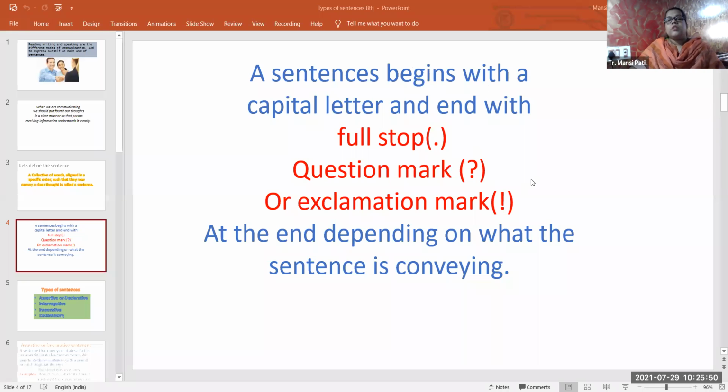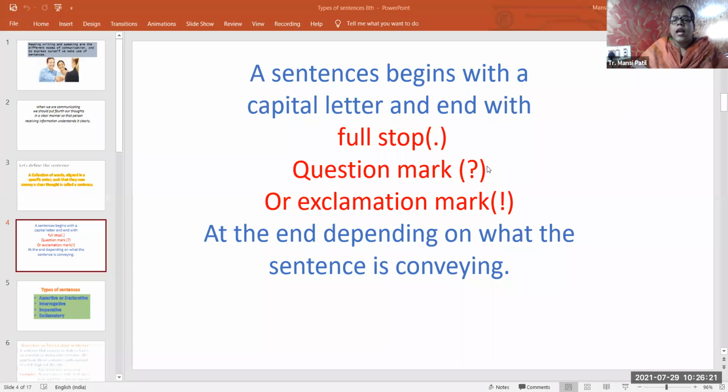Fine. So, dear students, a sentence begins with a capital letter and ends with a full stop. That we learned. Yes. A sentence begins with a capital letter and ends with a full stop. That we have learned over the last few years. Then, sometimes a question ends with a question mark. Sometimes the sentence ends with an exclamation mark. These are all things that we learned earlier. Same, we are going to learn today also, but we are going to learn some new things.